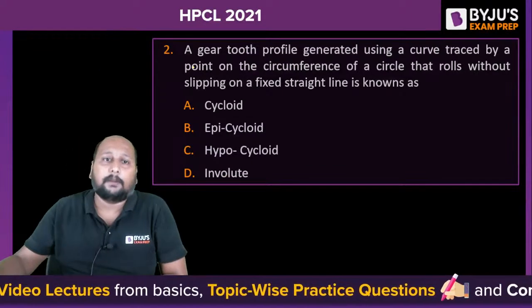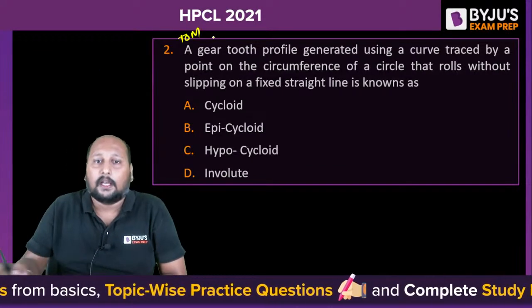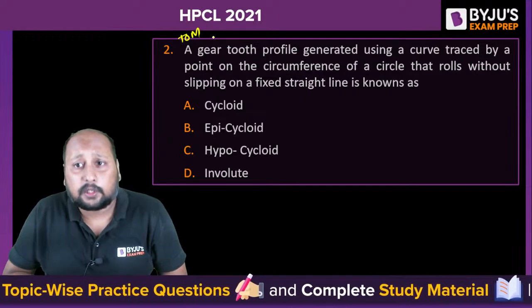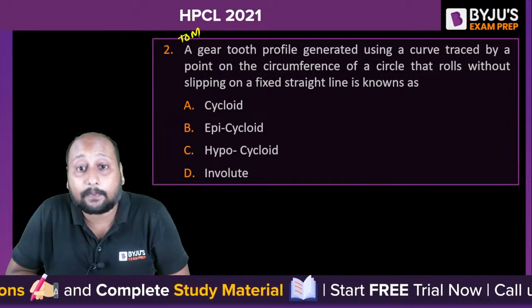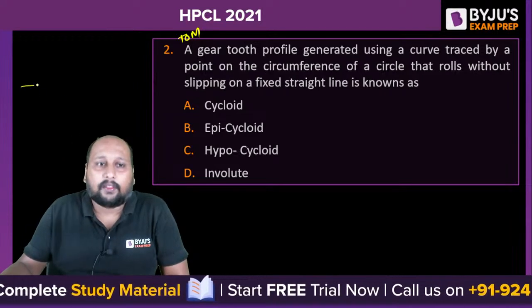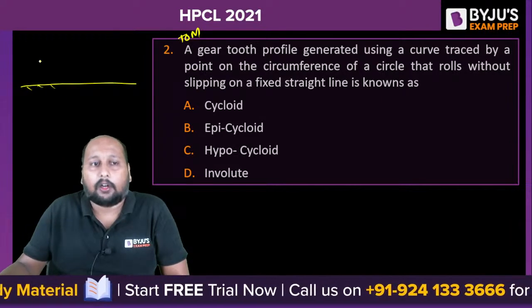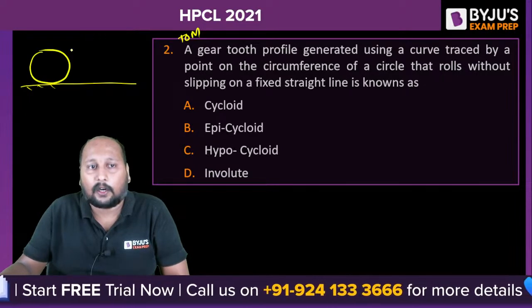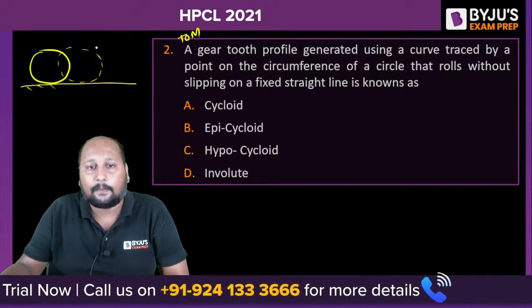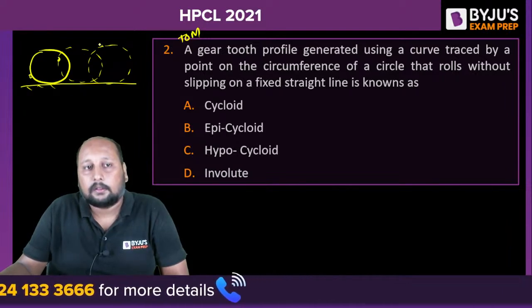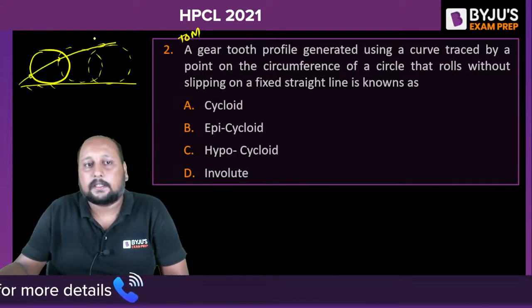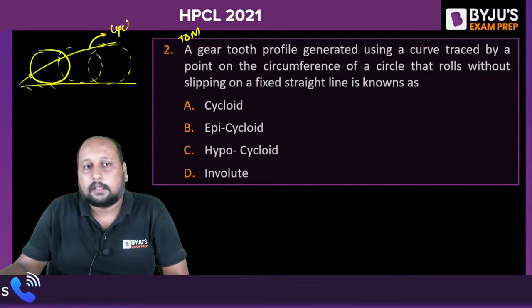From theory of machines: a gear tooth profile is generated using a curve traced by a point on the circumference of a circle which rolls without slipping on a fixed straight line. If a circle is rolling without slip on a straight line, what kind of profile are you getting? Cycloidal, epicycloidal, hypocycloidal, or involute profile? The locus of these points is nothing but your cycloid profile.